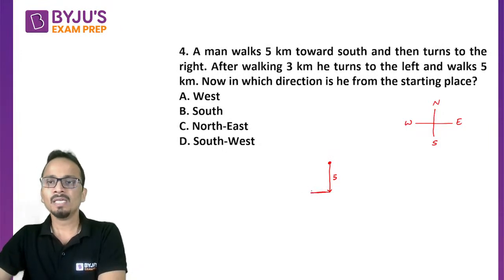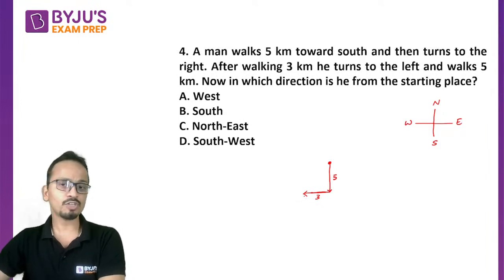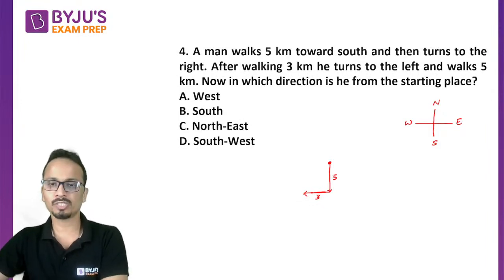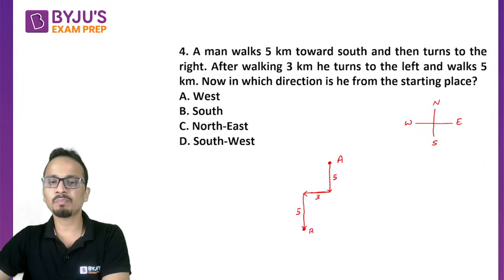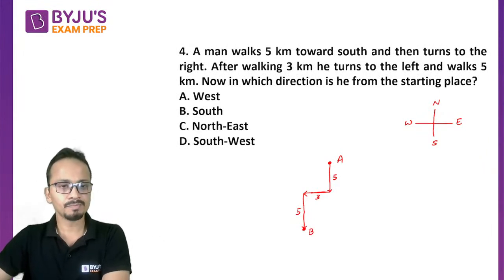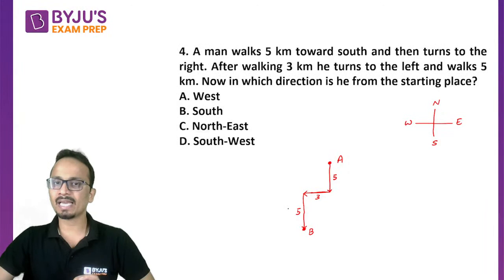Okay. Now he turns to the right, and then after walking for another 3 kilometers, he turns to the left. Now the left of this person will be downwards. So he turns left and walks for 5 kilometers. Let's say originally he started from point A and now he has reached point B. So this will be the complete diagram.